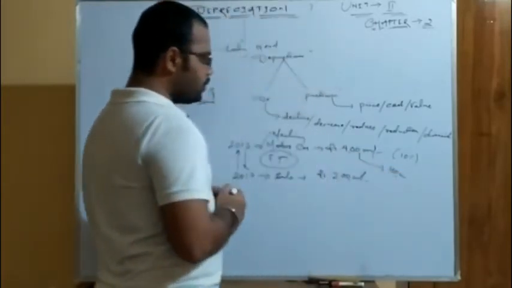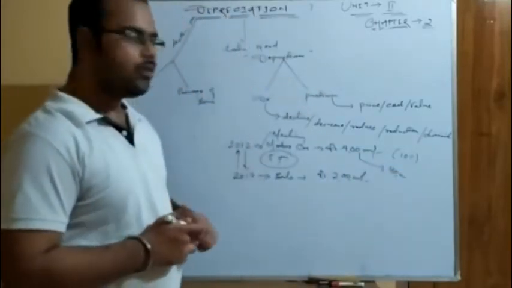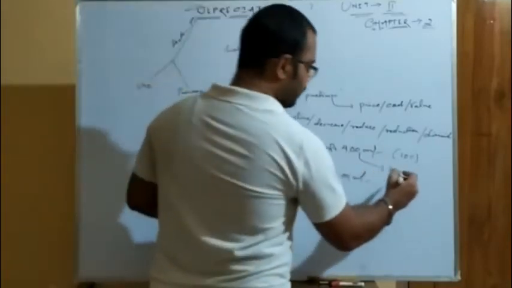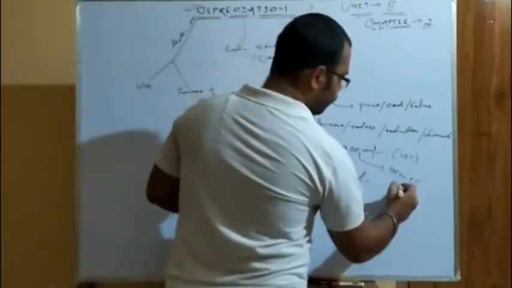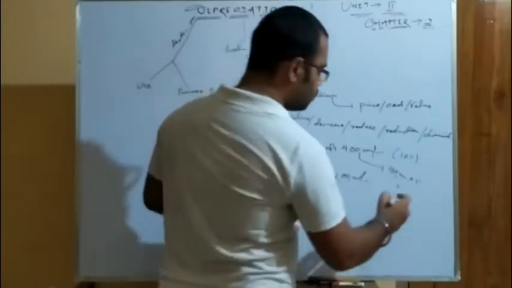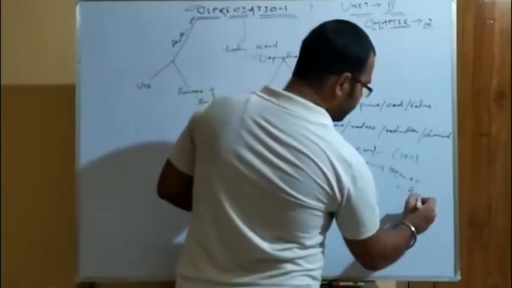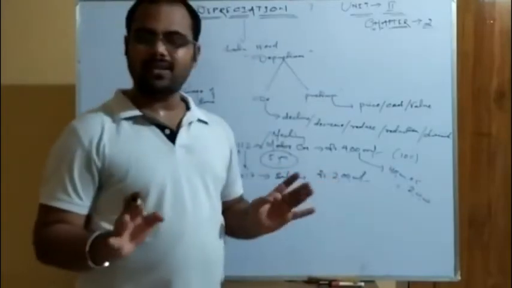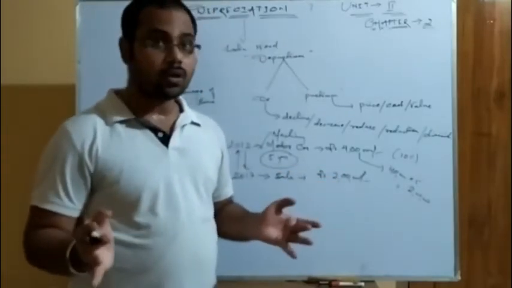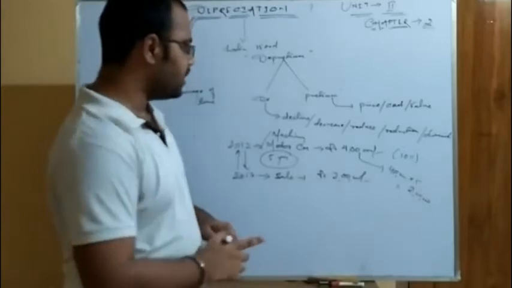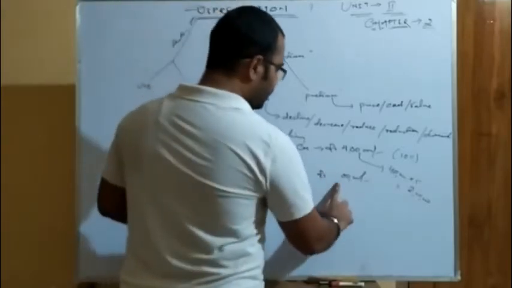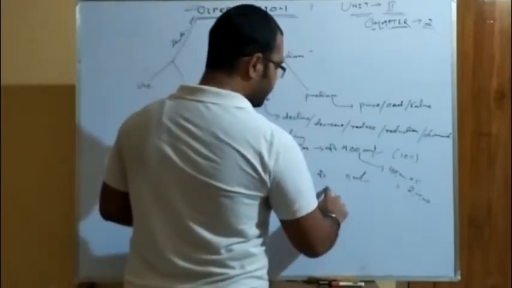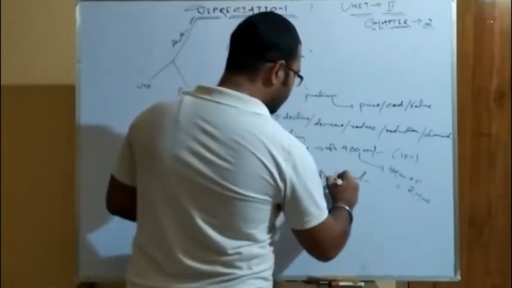Now, for how many years have you used it? For 5 years. So depreciation for 5 years is 40,000 into 5. So how much do you get? 2 lakh. And for what price have you sold it? 2 lakh. So you can say there is no profit or no loss. Or for your better understanding, I am taking it as 1,80,000.